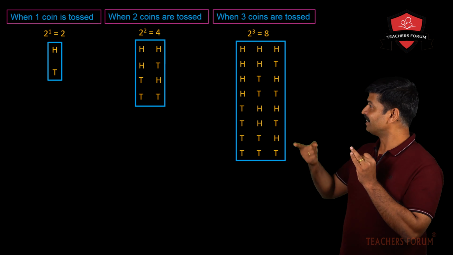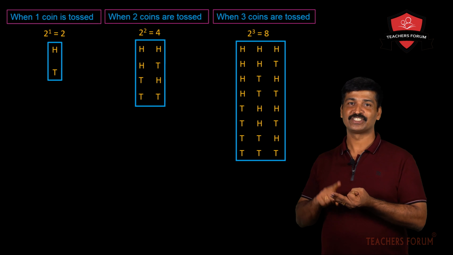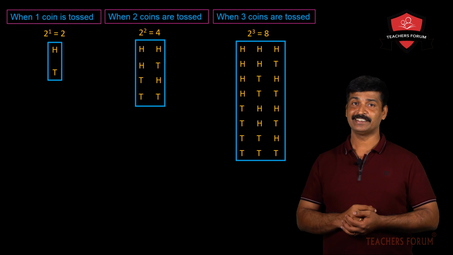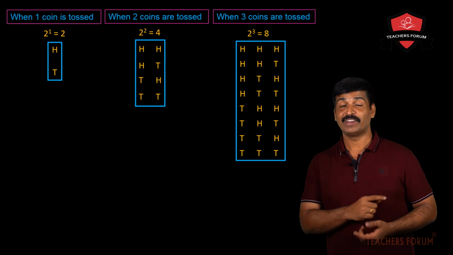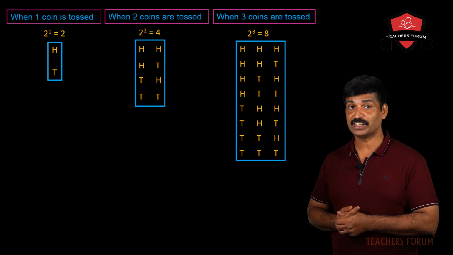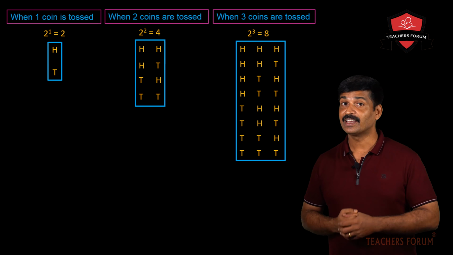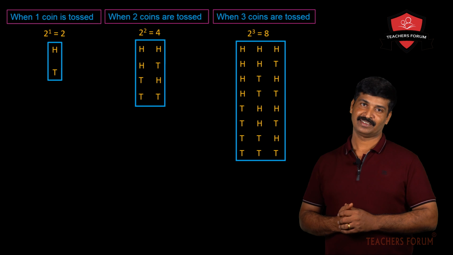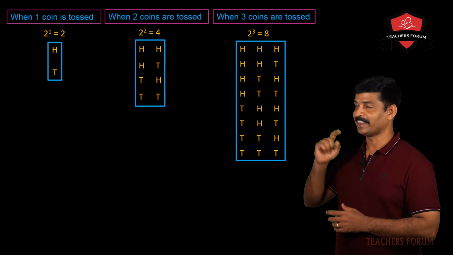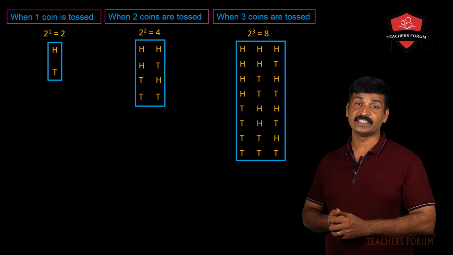So 2. Then in the seventh one also there is only 1 head. And in the last one there are 3 tails. So what is the probability of getting at least 1 head when 3 coins are tossed? When 3 coins are tossed, these are the sample space. From the sample space, you can understand that the probability of getting exactly 1 head is 3 by 8. In 3 rows, you will be getting only 1 head. Total probability of getting exactly 1 head is 3 by 8.